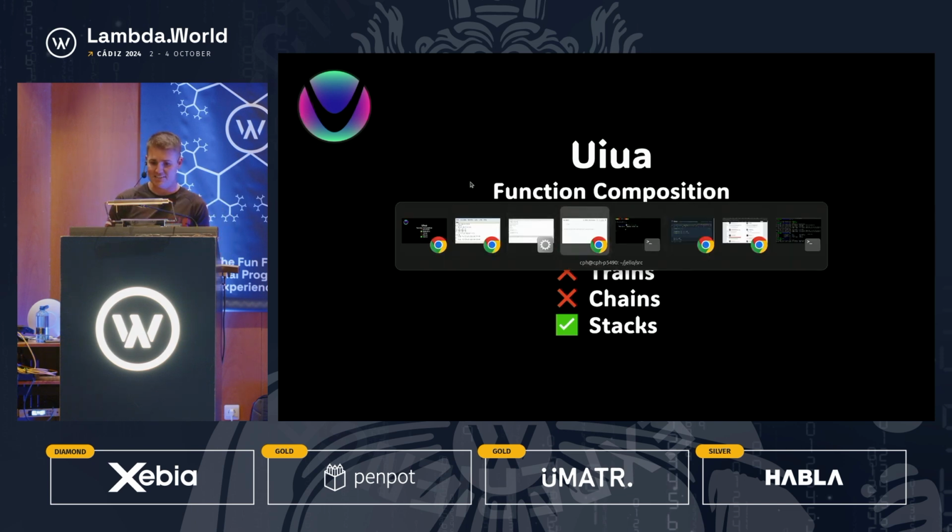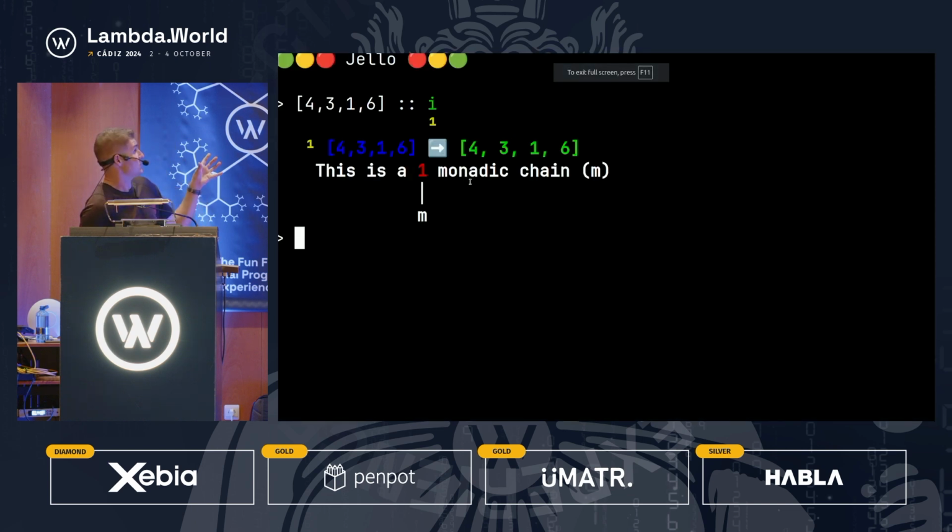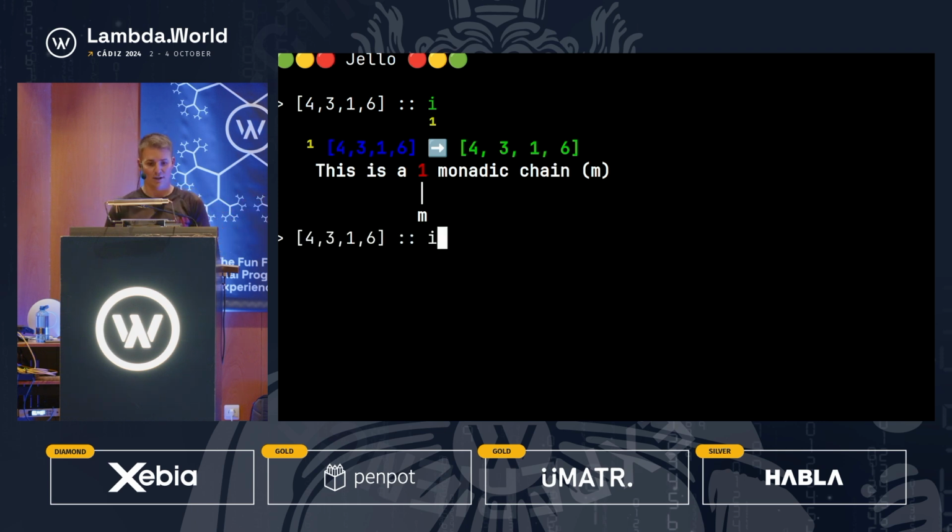So Jello is a tool that I wrote to decipher Jelly code, because Jelly code is so confusing. It was designed with the sole goal of winning at code golfing. Even for someone who loves all these esoteric languages, it's hard for me to understand. So Jello is a keywordified Jelly. I get to type functions, and then it'll convert them into the Jelly code, so I don't need to understand Jelly. So we've got our example.